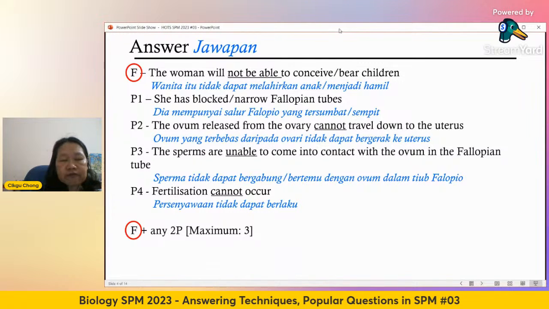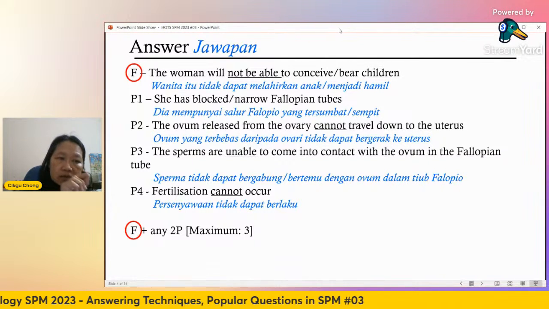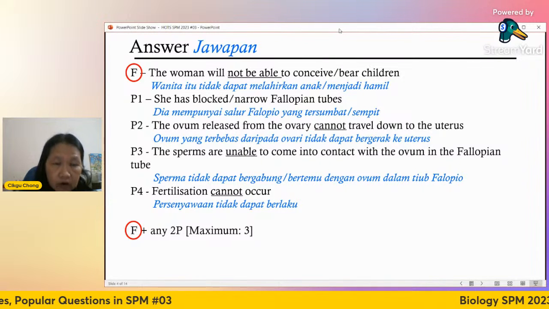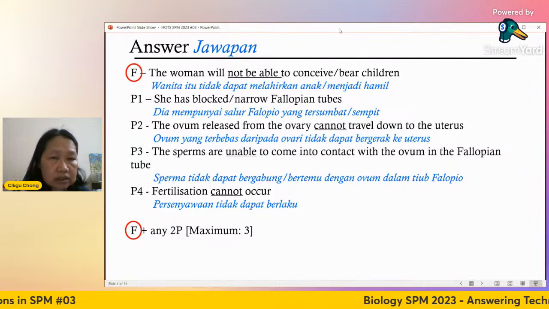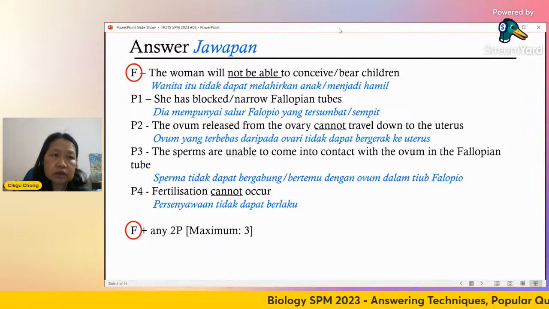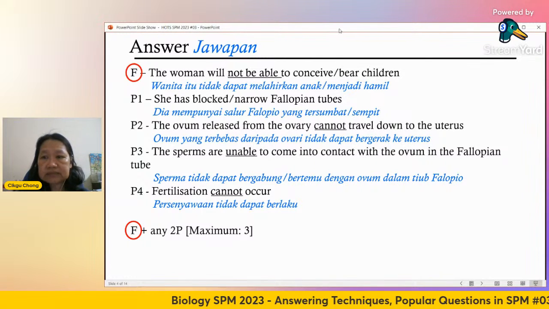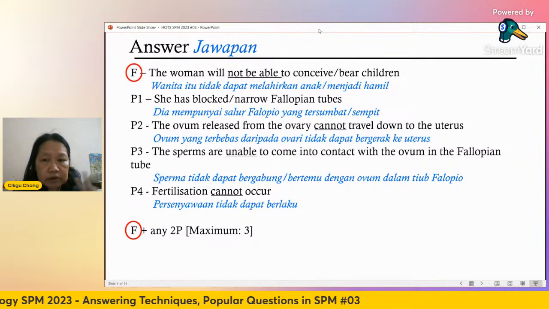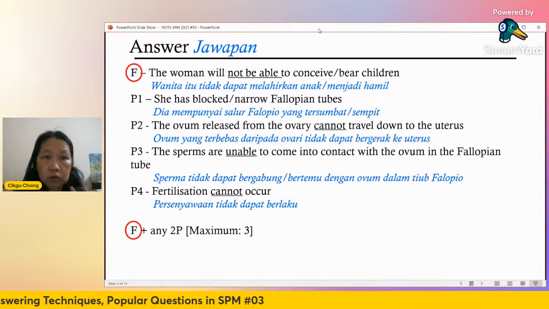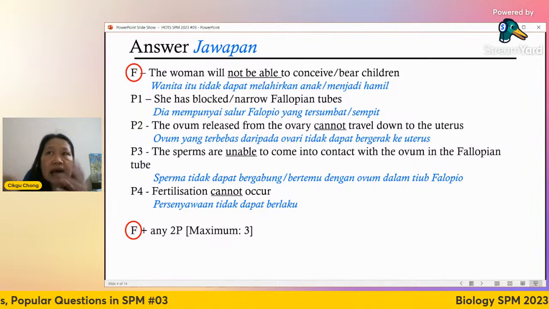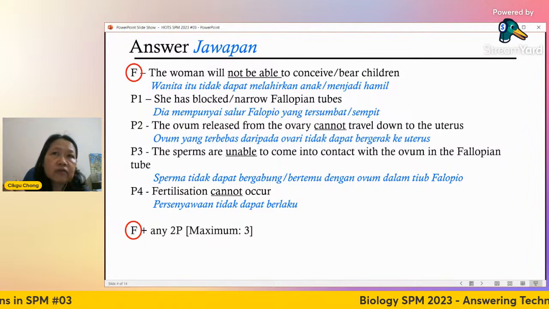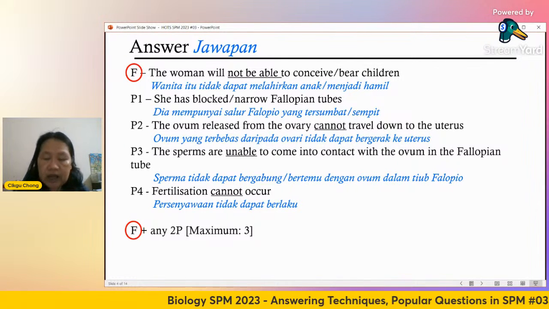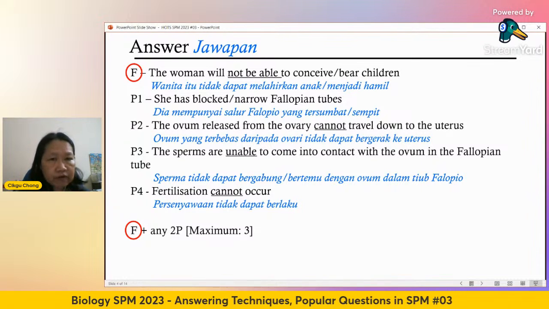So you can see the F is circled, circle means mesti ada. If you only give all the P1, P2, P3, P4, you only get a maximum of 2 marks. You do not get 3 marks because you never mention the implication. Okay, clear, right? So always remember, read 2 times before you answer. See what the question wants first, before you start to explain from beginning until the end, because in fact you didn't answer the question. Okay, question number 1, simple, straightforward.